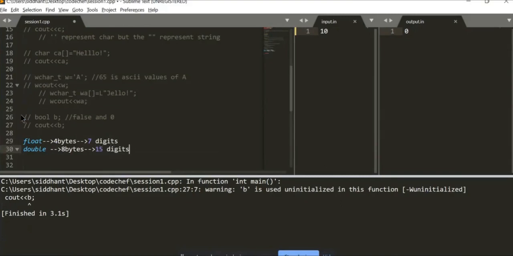So whenever you're attempting CP questions, the constraints will either be given in bytes, or in the power of 10, like 10 raised to 2, 10 raised to 4. From that you can determine whether it should fit inside float or you need a double for it.